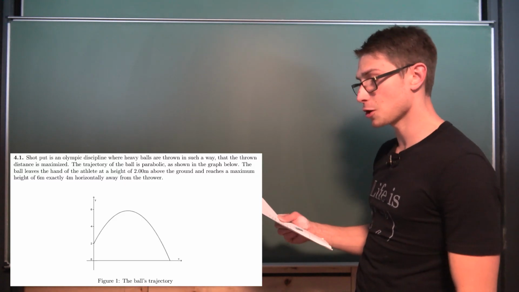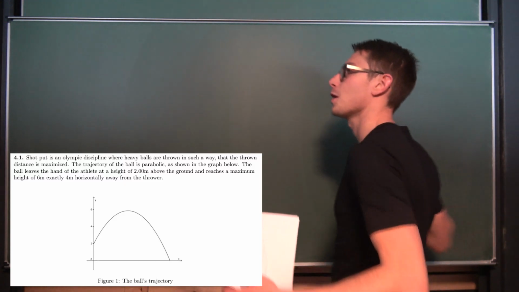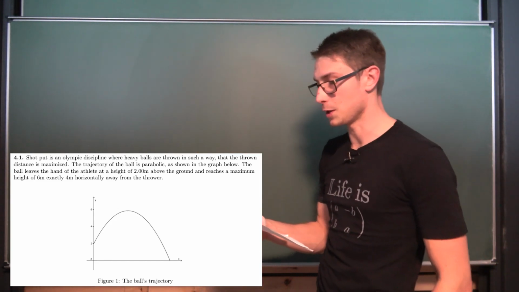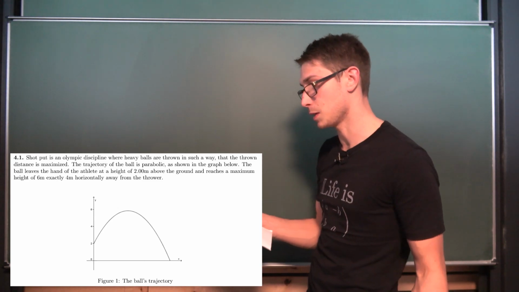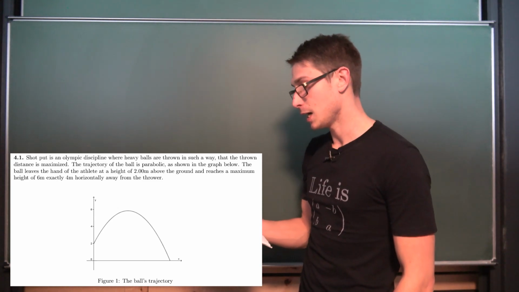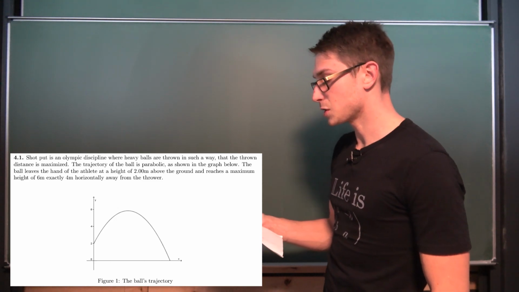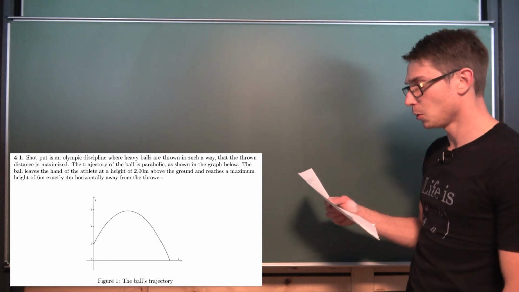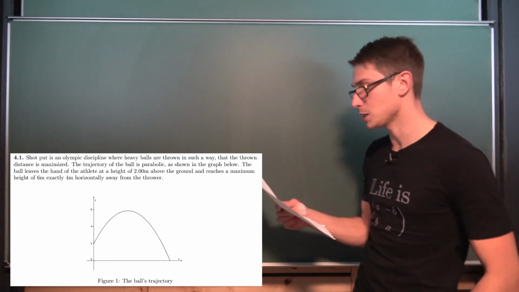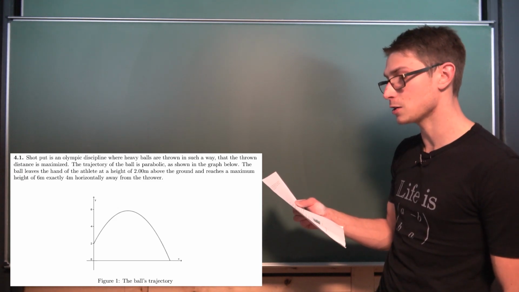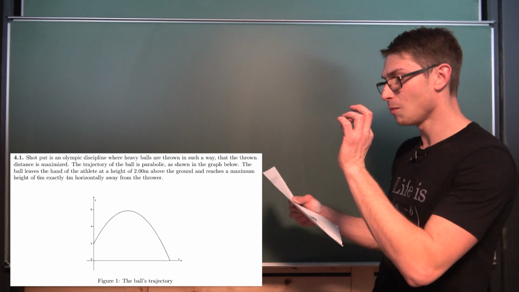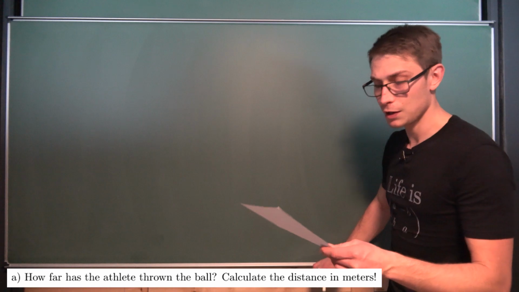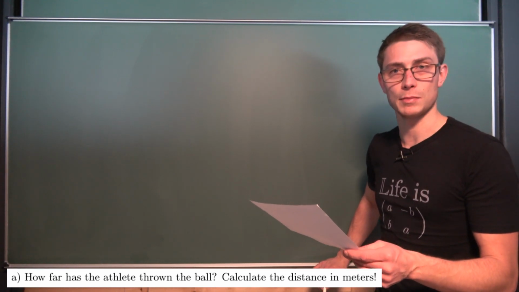So the first one is shot put, where you take a big old mass and you shoot it. Shot put is an Olympic discipline where heavy balls are thrown in such a way that the thrown distance is maximized. Obviously, we want to throw hard and we want to throw wide. The trajectory of the ball is parabolic, as shown in the graph below. You can see the graph right here. The ball leaves the hand of the athlete at a height of 2 meters above the ground and reaches a maximum height of 6 meters, exactly 4 meters horizontally away from the thrower. How far has the athlete thrown the ball? Calculate the distance in meters.